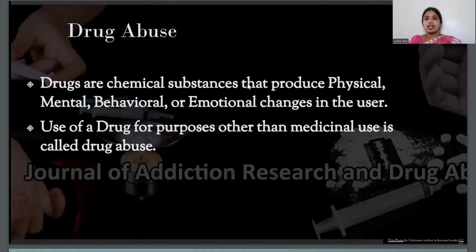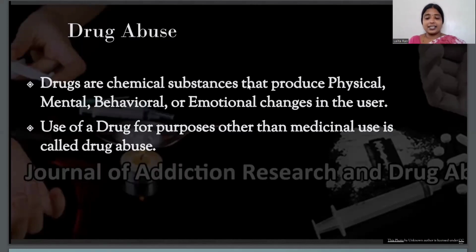Now this drug abuse is very harmful. Why? Because once a person starts taking drugs, the person's body becomes dependent on these drugs, and once your body becomes dependent, we call it addiction.